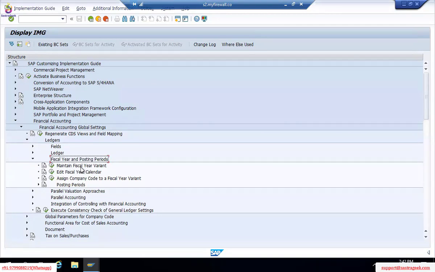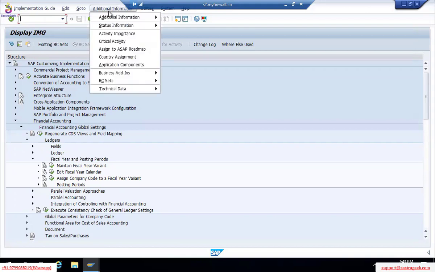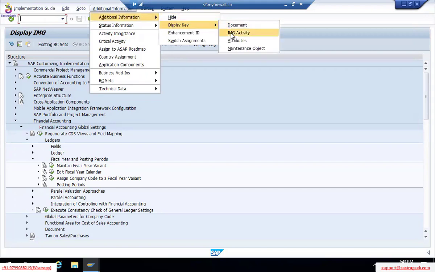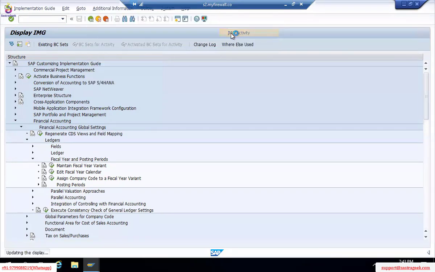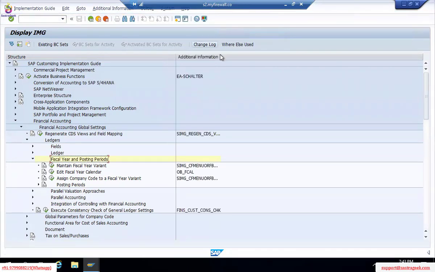How can I get my transaction codes, or hit them directly without the path? I can give OB29 and OB37, these two codes. If you want to find them, go to additional information, display key, then IMG activity. Have we discussed this, Hima? Yes, we did. Here we can see the transaction codes. The last 4 characters would be the transaction code. Let me reiterate, see, OB29, it is not zero, OB29, OB37.